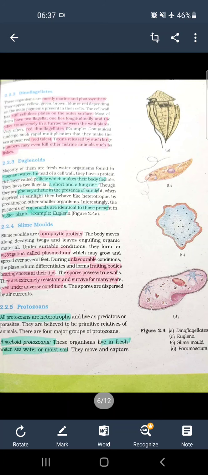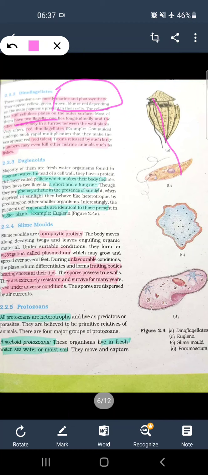After this, dinoflagellates. Dinoflagellates are usually marine and they may be photosynthetic. They have stiff cellulosic plates on the outer surface and most of them have two flagella. One is longitudinal and one is transverse. So the important feature to remember here is they have stiff cellulosic plates and the transverse flagellum lies in the furrow between the wall plates.